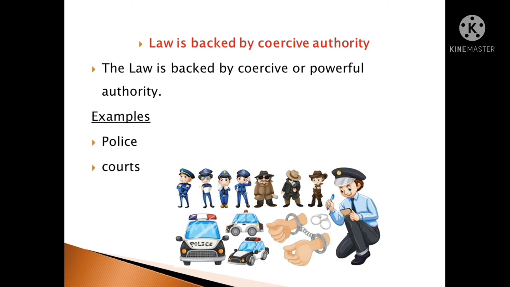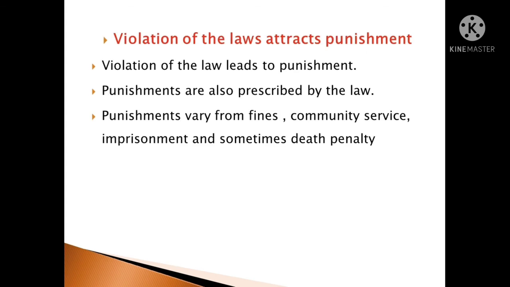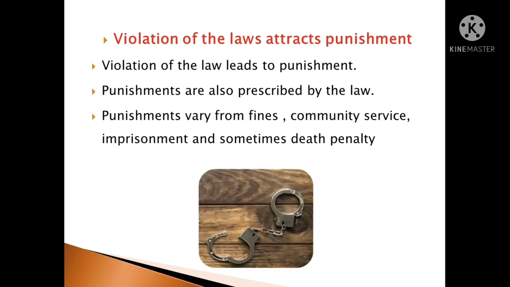Then, lastly, violation of law attracts punishment. Surely the violation of law leads to punishment. Punishments are also prescribed by the law. Punishments for crimes are spelled out in the law. Punishments vary from fines, community service, imprisonment, and sometimes the death penalty. Punishments surely vary in law. That's why we realize that a person who defrauds someone of $5,000 is treated differently from the one who defrauds another $5 million. Their punishment is certainly not the same.